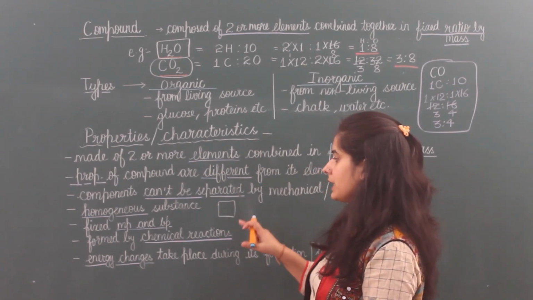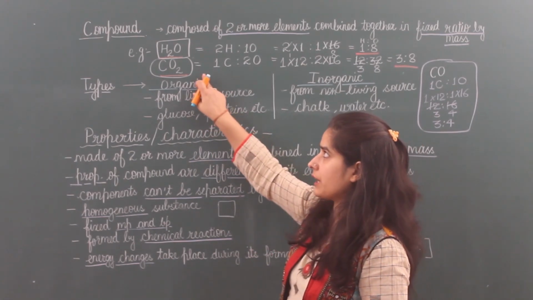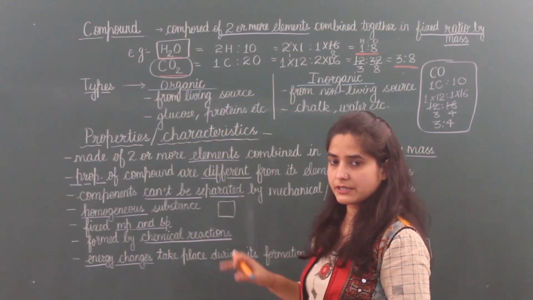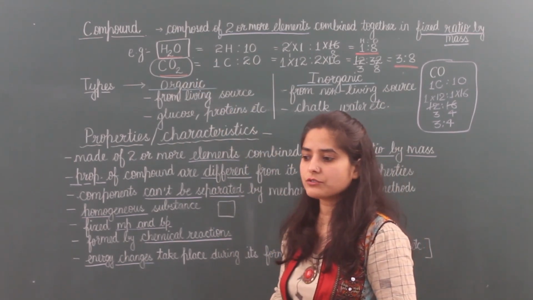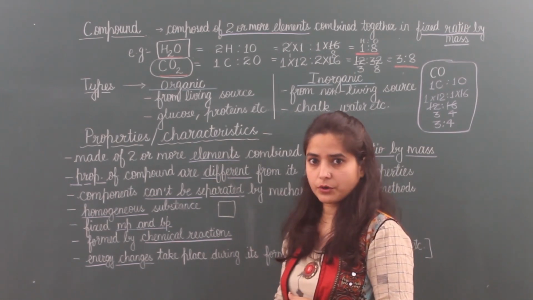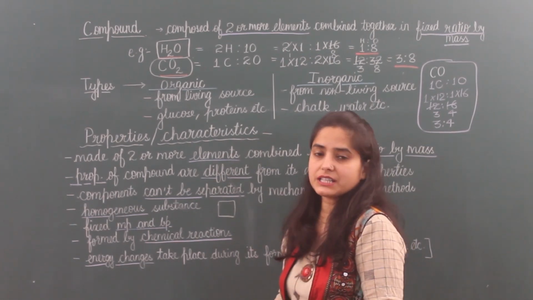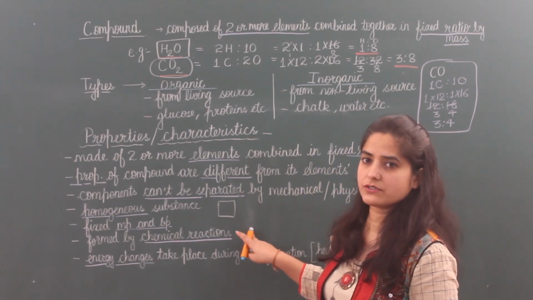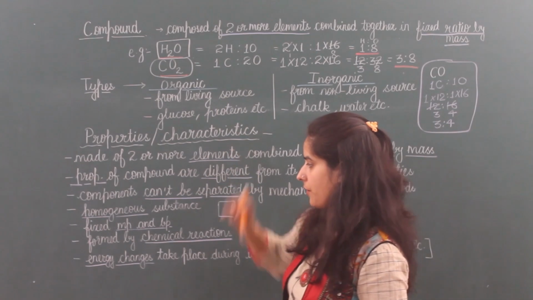So we cannot simply form compounds. We need special chemical reactions, in which we have to give energy or take out energy, or give special conditions. So only by chemical changes or chemical reactions can compounds be formed.